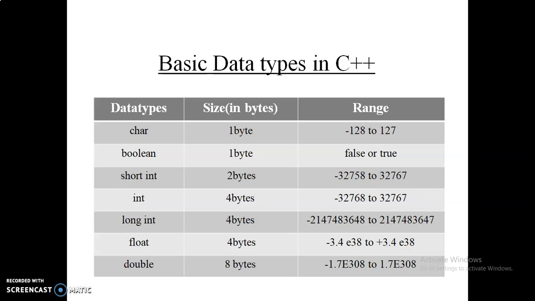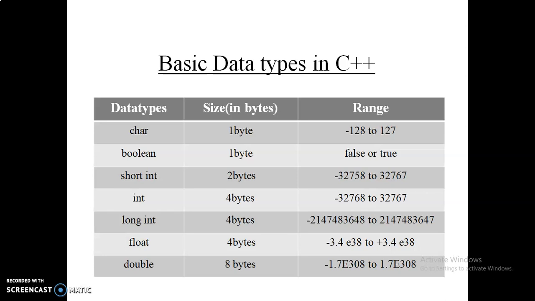First one is char. It reserves 1 byte, and its range is -128 to +127. Boolean also requires 1 byte, for storing true or false. For short int, 2 bytes, and the range is -32,768 to +32,767. Integer requires 4 bytes.